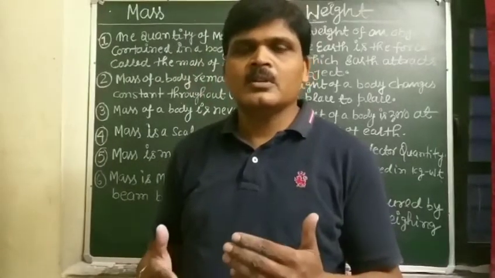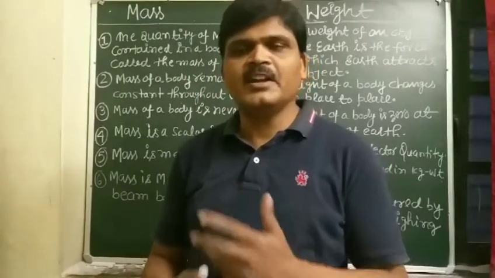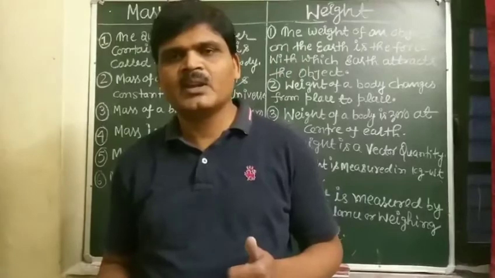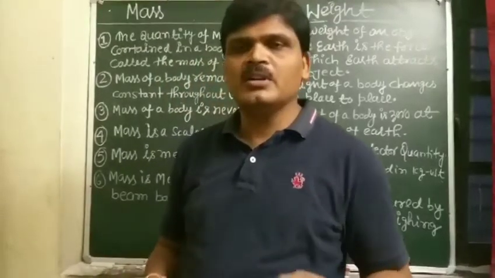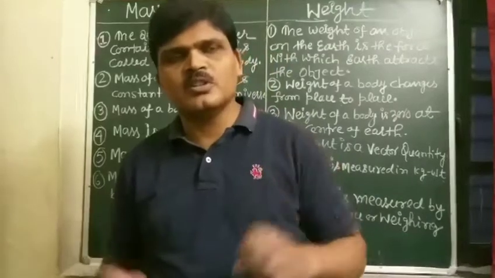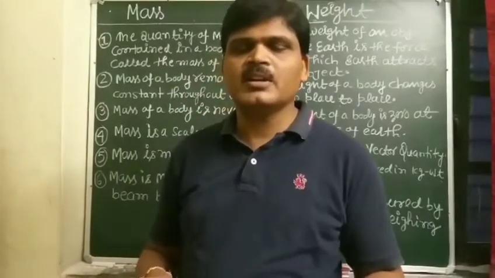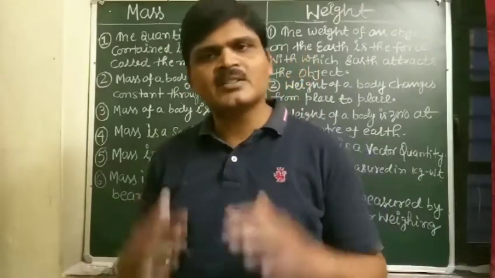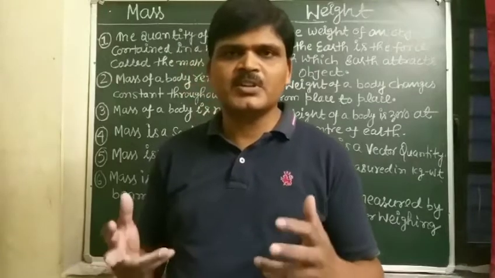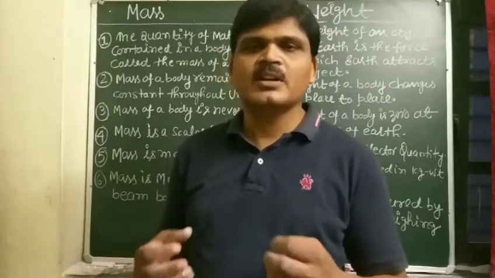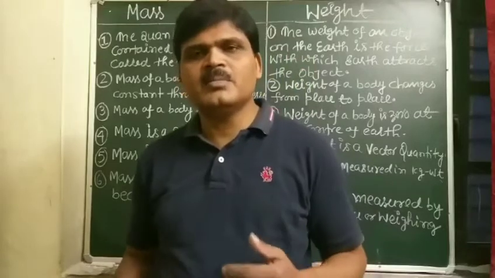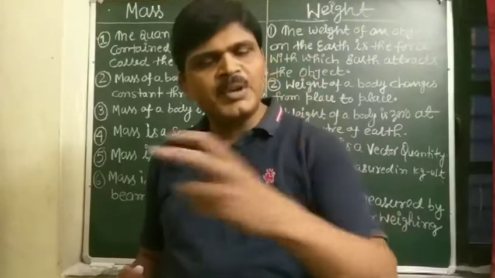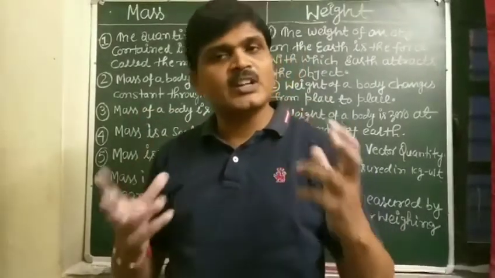First of all, the quantity of matter contained in a body is called the mass of the body. And student, the mass of the body remains constant throughout the universe. Mass of the body can never be 0. Mass is a scalar quantity. Mass can be expressed in terms of kg, so the SI unit of mass is kg. And mass can be measured by a beam balance.